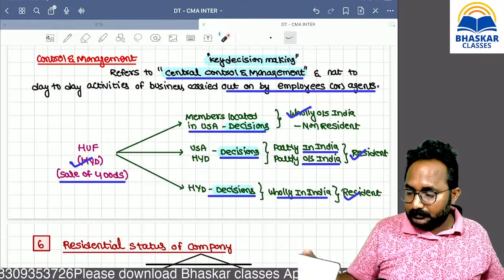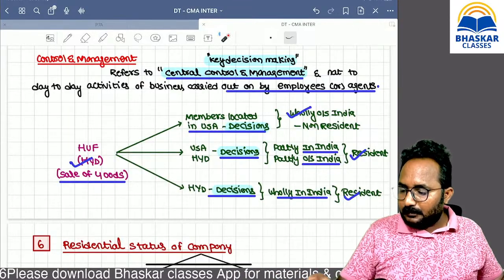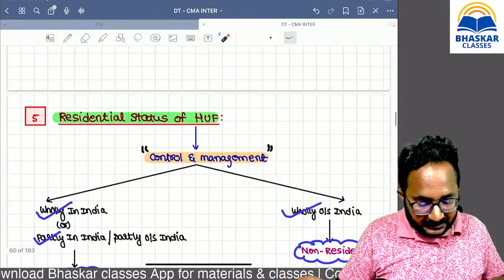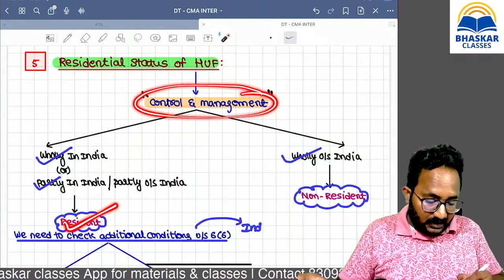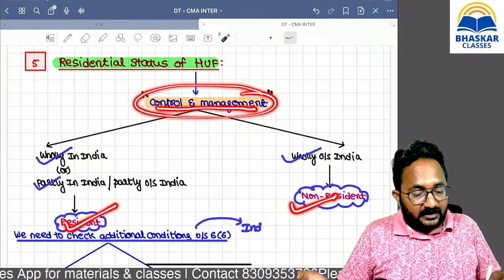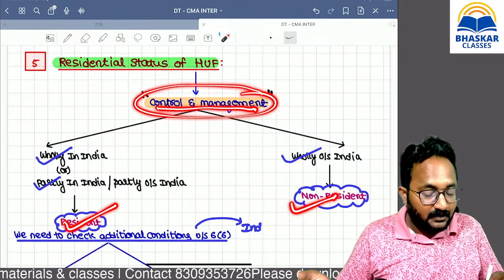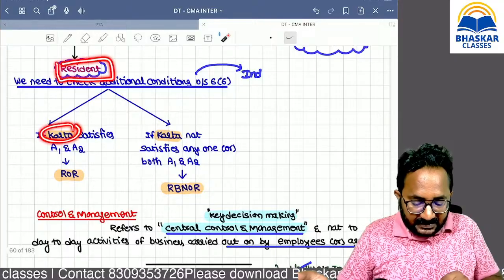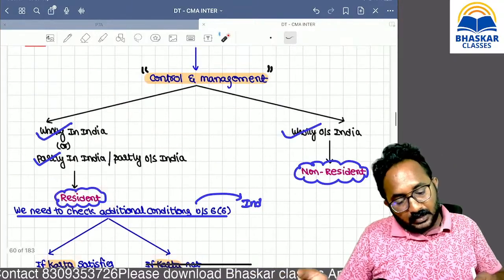Are you clear? Please give me confirmation about your understanding of the residential status of HUF. Residential status of HUF, whether resident or non-resident, depends upon the control and management. Control and management means key decision making place, not an employee's or agent's working place. Now, once you get an answer as resident, please apply additional conditions for Karta. Then you will get the ordinary status for the HUF.